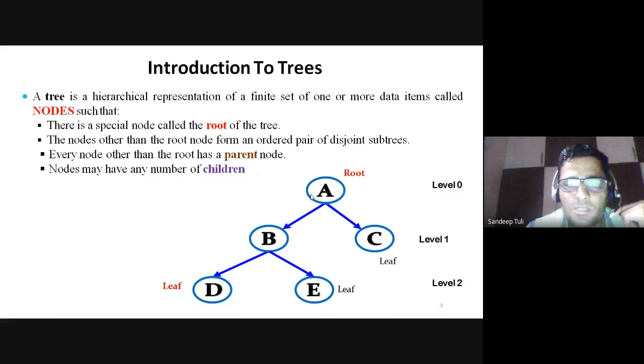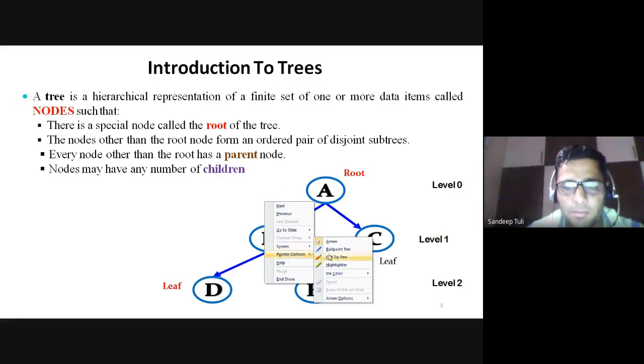And the nodes other than the root node form an ordered pair of disjoint subtrees. Disjoint subtree, what do you mean by the term disjoint? Can anybody tell me what is the meaning of disjoint subtree?